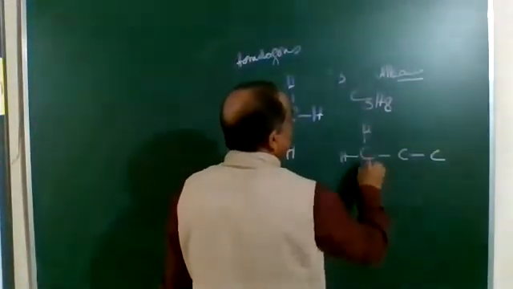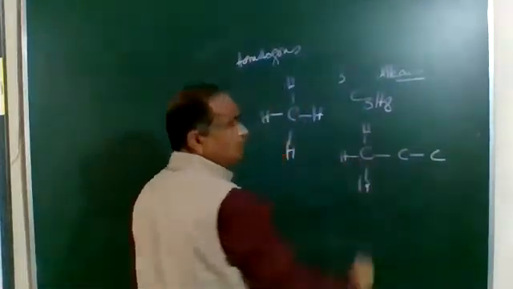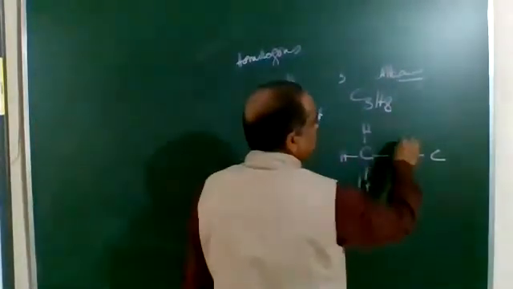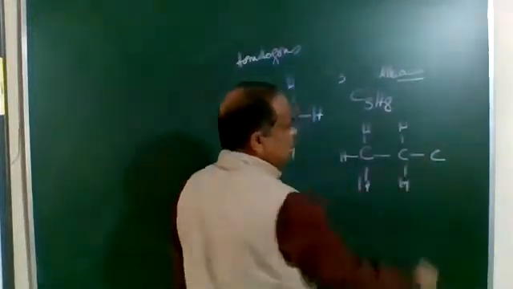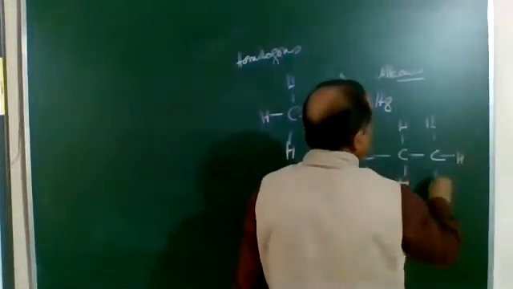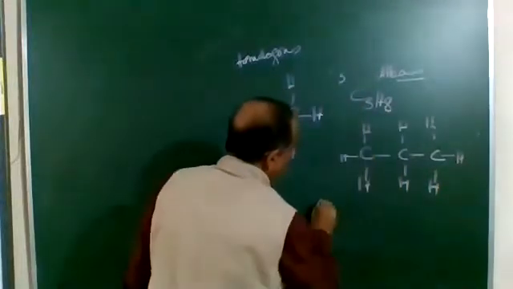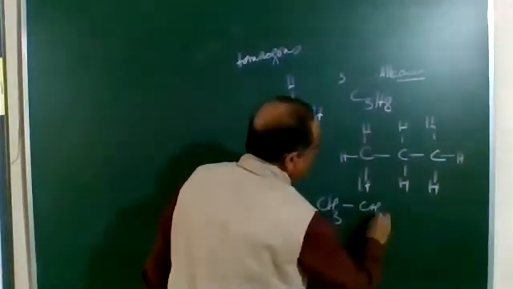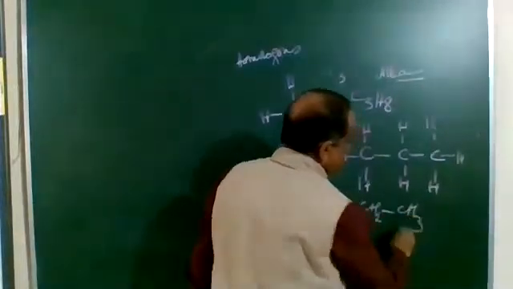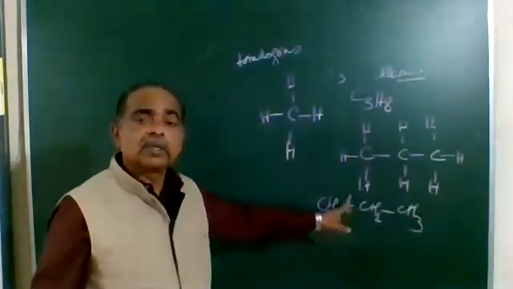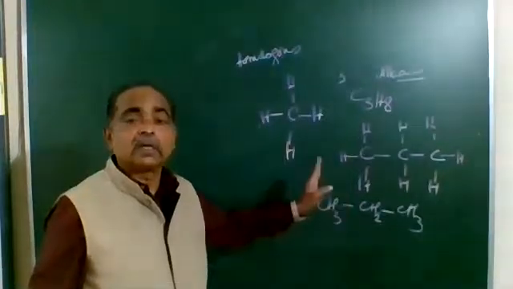This carbon has 4 bonds, right? This carbon needs 2 more, and the last one is also ready. So we can write the structure as CH3, single bond, CH2, single bond, CH3. Now remember, when this bond is written, it is between the carbon atoms, not the hydrogen.